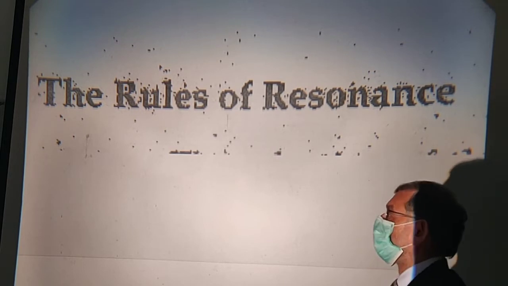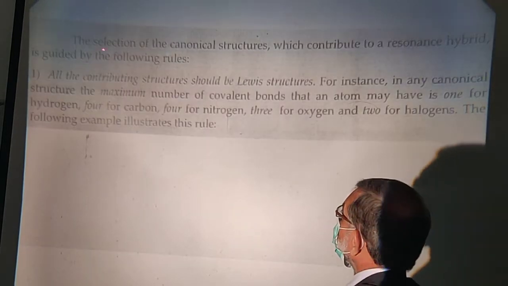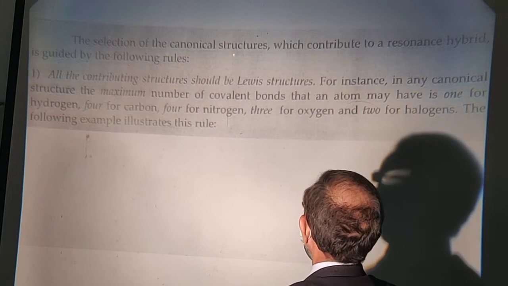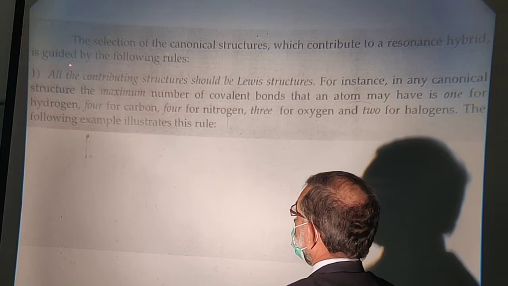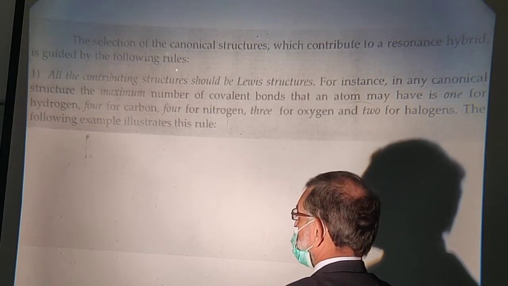So now rule number 1: the selection of the canonical structures which contribute to a resonance hybrid is guided by the following rules.